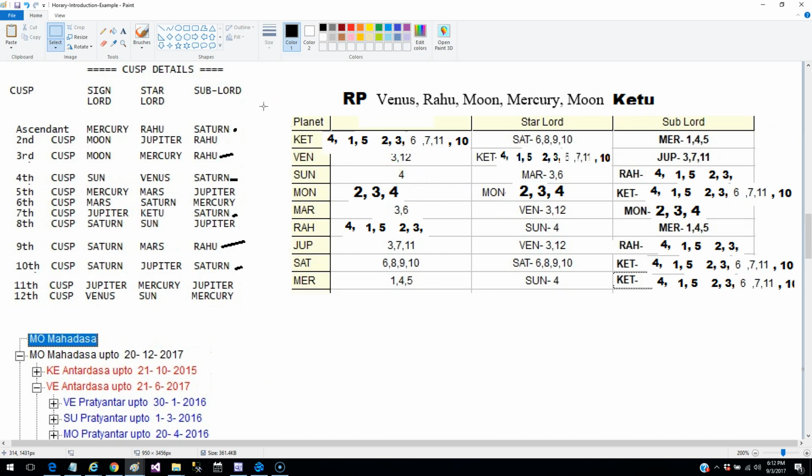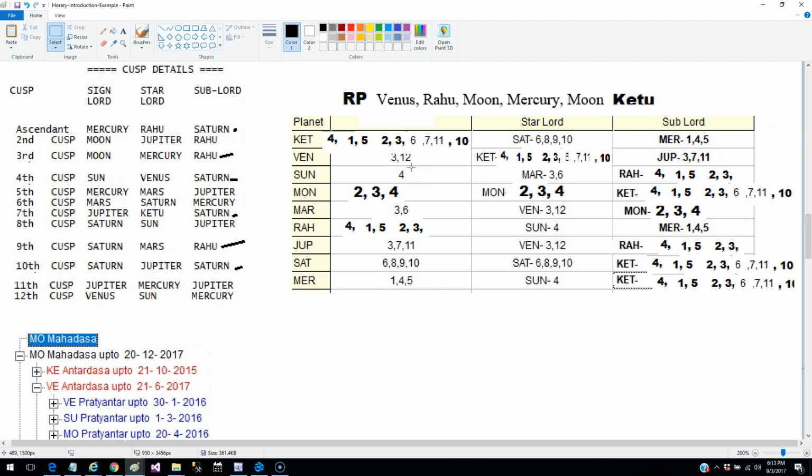Now we are looking at the significators of 3, 5 and 10. If you look at Ketu, yes, it has 3 and 10, it has 10 over here, it has 5 over here. If you look at each of these planets, you will find that most of them have a relationship with 3, 5 and 10.